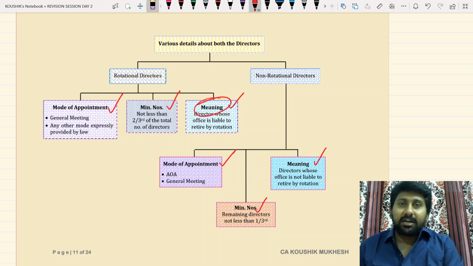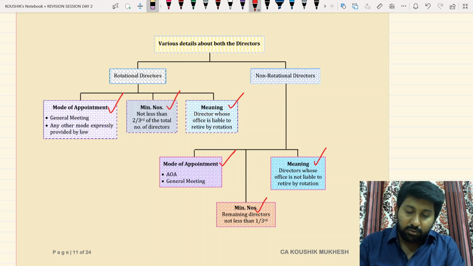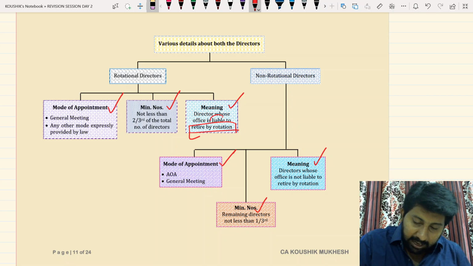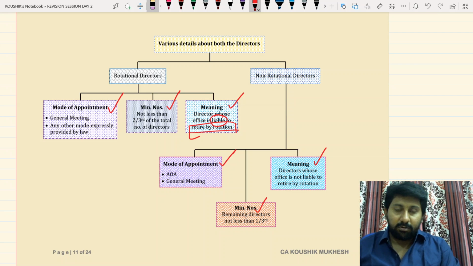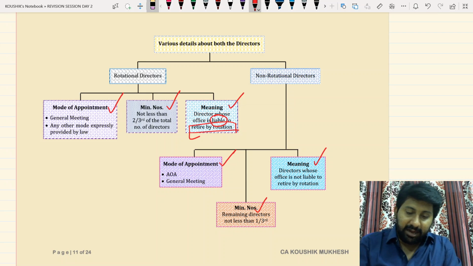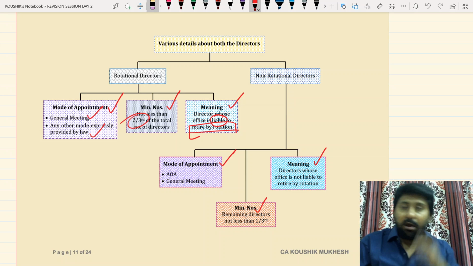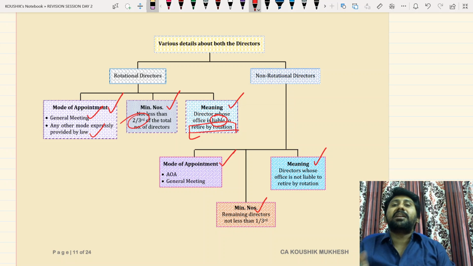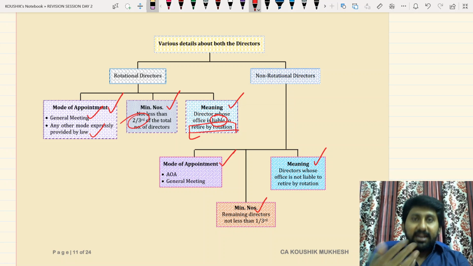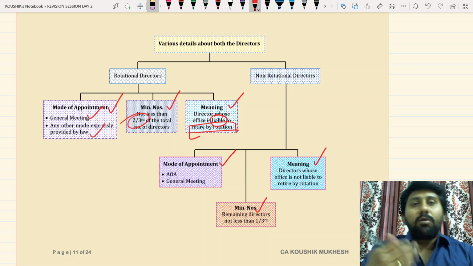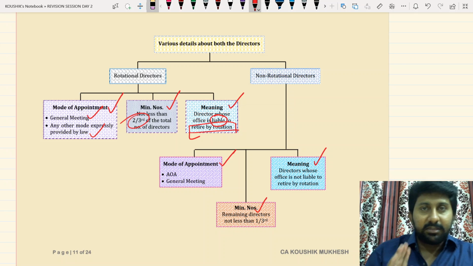What is the meaning of a rotational director? Rotational directors are those directors whose office is liable to retire by rotation. We will discuss that later. Minimum how many of the directors should be rotational? Not less than 2/3 of the total number of directors. How are they appointed? Either at a general meeting or by any other mode specifically specified in the law. If nothing is said, rotational directors will be appointed by the company in a general meeting.